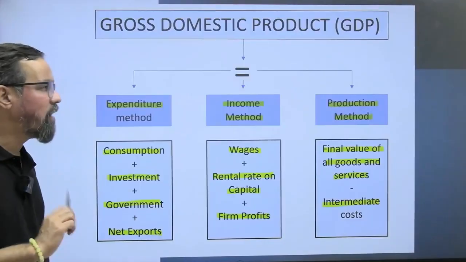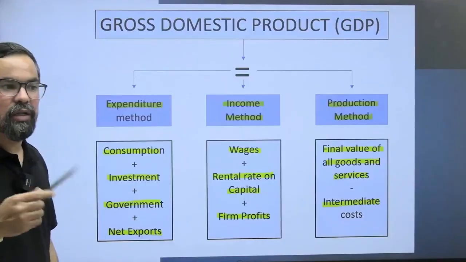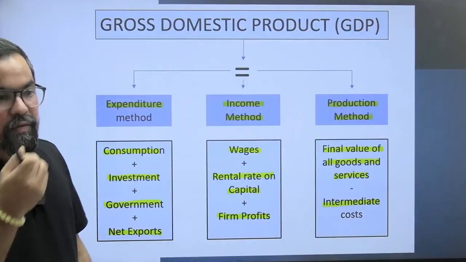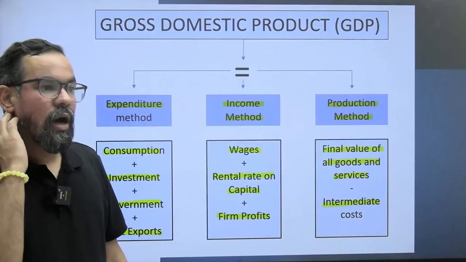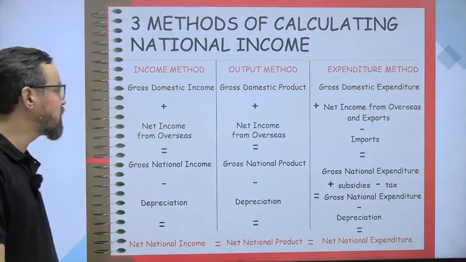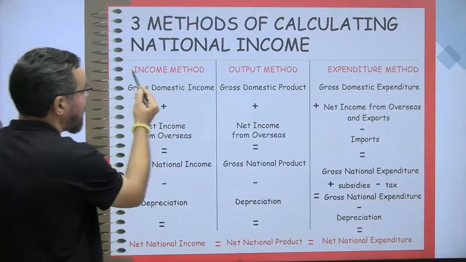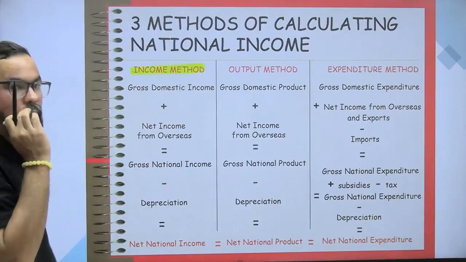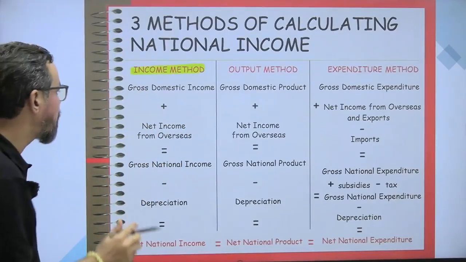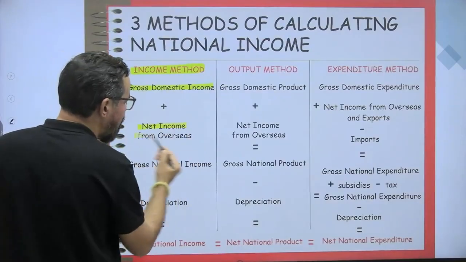Now after calculating GDP, we calculate the other measures like GNP, NNP, or NDP. For this I got a chart. In case of the income method, you take the factor income base: land, labor, capital, and entrepreneurs. So GDP calculation plus net income from overseas.